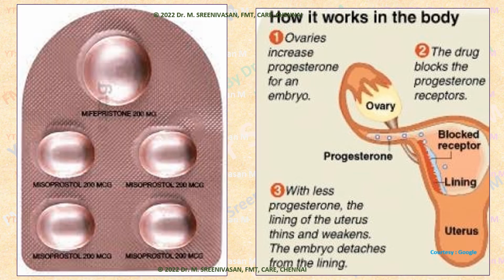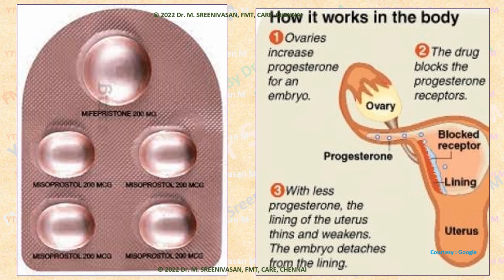So in the initial 9 weeks of gestation, these hormonal pills will be effective. Mifepristone alone will be effective up to 72 hours. Beyond that, up to 9 weeks, a combination of mifepristone as well as misoprostol is often used. Mifepristone is an anti-progesterone. Progesterone is normally secreted by the ovaries.